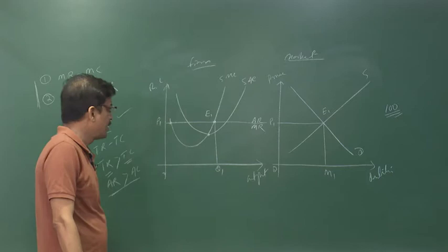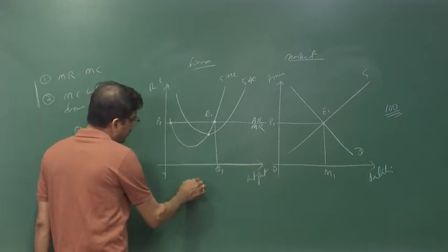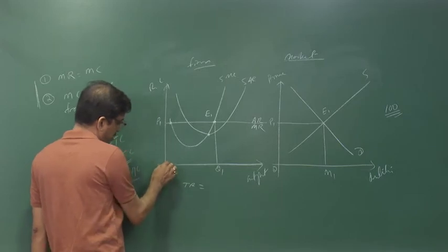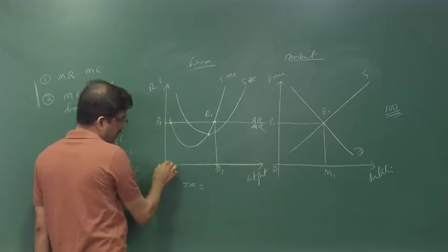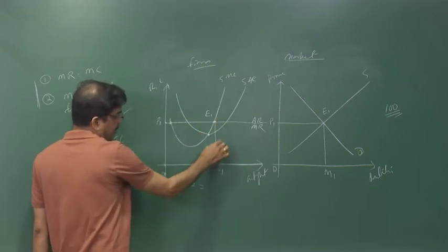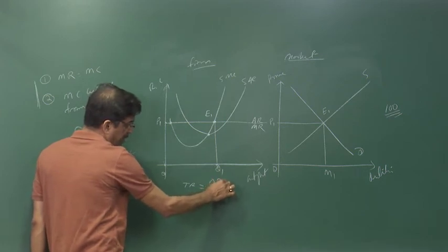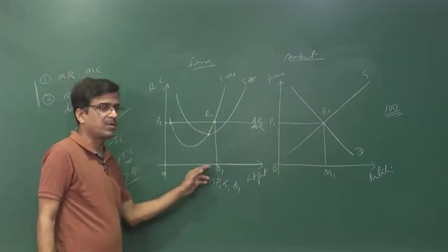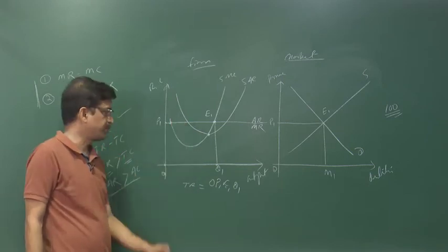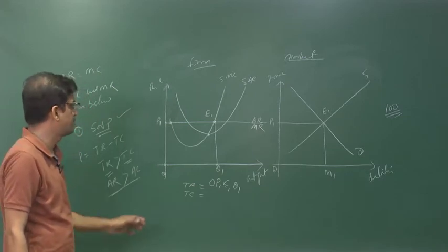Okay. Now, what is the total revenue? We need to find out the total revenue. Now, price into quantity, what is the price, now OP1, what is the quantity, now OQ1. When you multiply the price with the quantity, we find the area of this particular rectangle, that is OP1 E1 Q1. So, OP1 E1 Q1 is called the total revenue. What is the total cost? You need to find out the total cost.